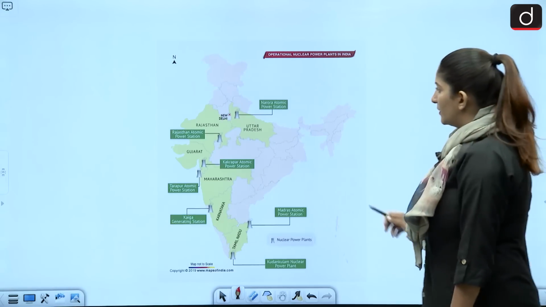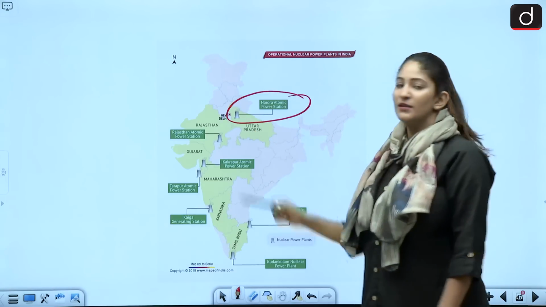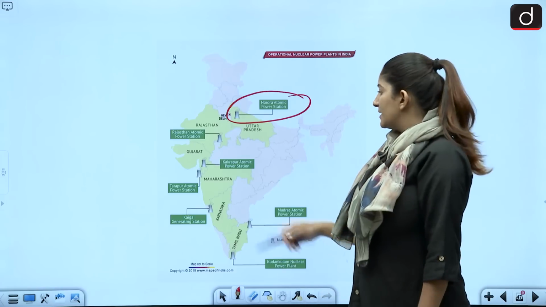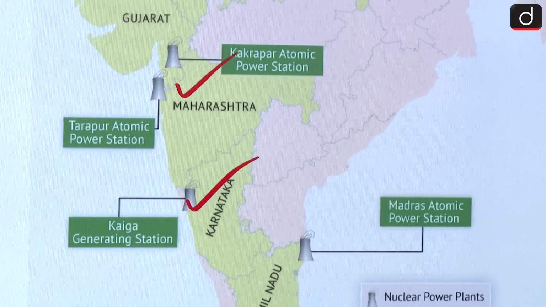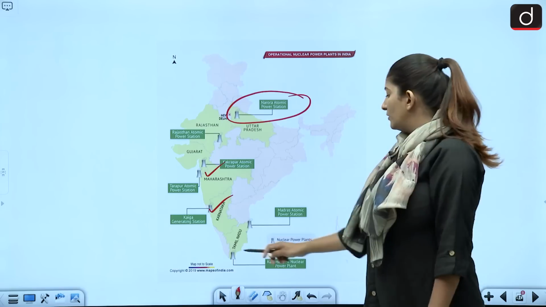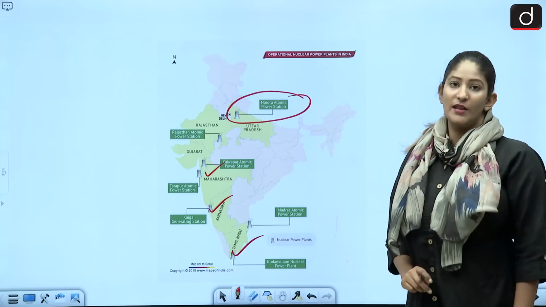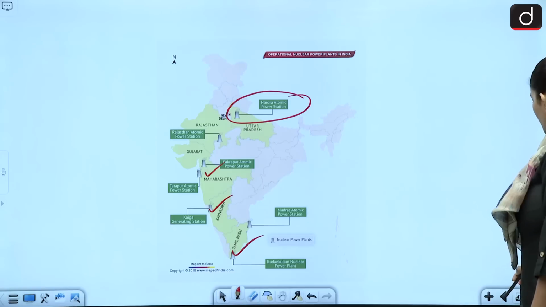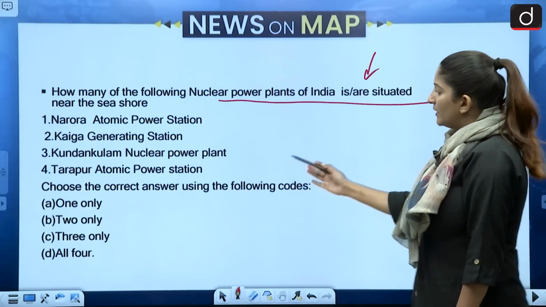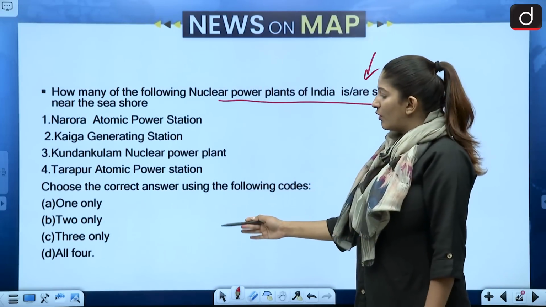Narora is in Uttar Pradesh and it has no region of the seashore. Whereas you see Kaiga in Karnataka, Tarapur in Maharashtra and Kudankulam in Tamil Nadu. These 3 are such power stations which are found on the shore. So 1 only, 2 only, 3 only or all 4.